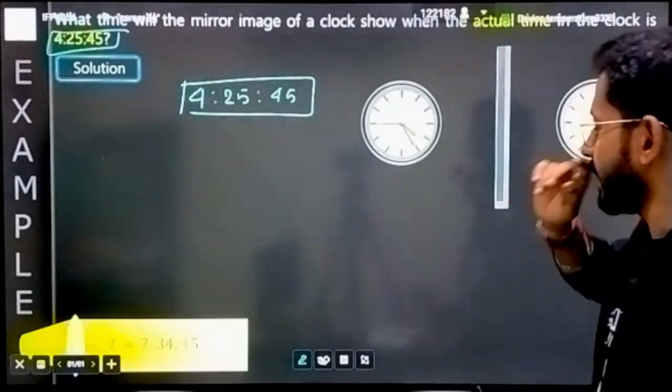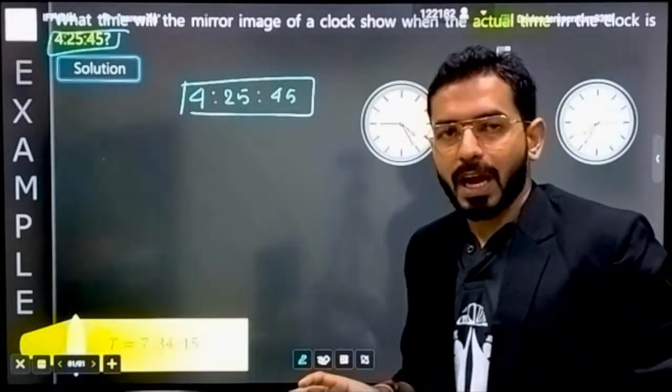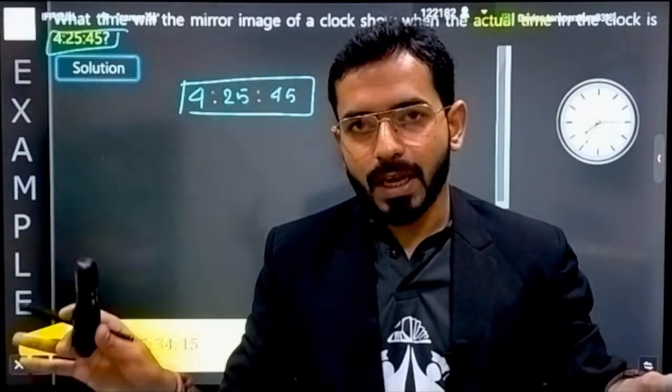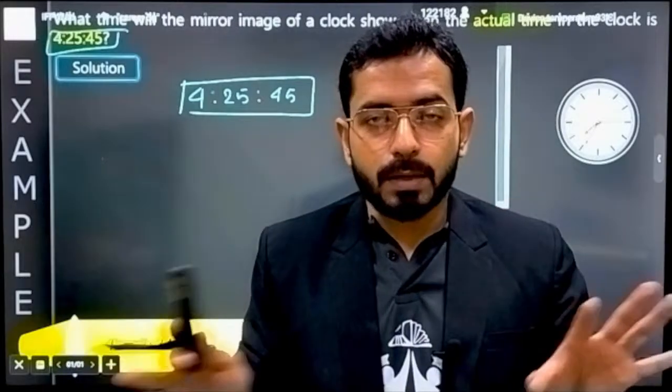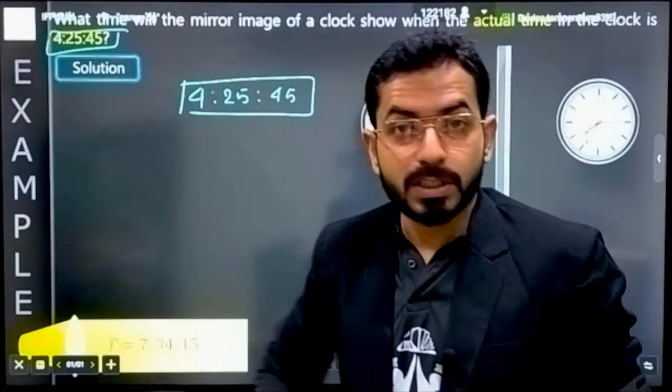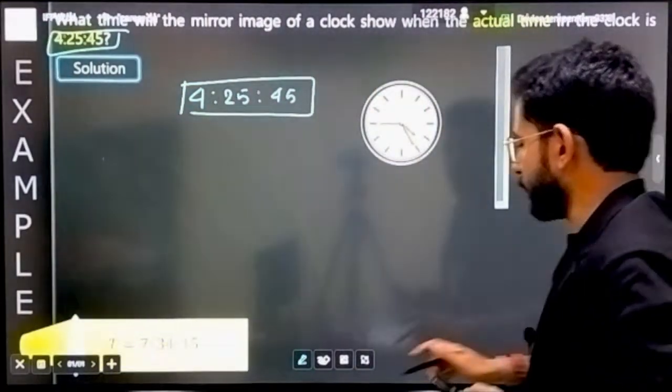So if you are having the reflection, the trick is always you have to make the summation of the actual time and the time that you are having in the plane mirror. The sum should always be equal to 12. That sum should always be equal to how much? 12. So how can you make the sum 12?